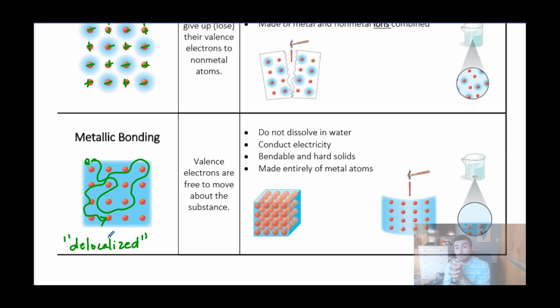All of the electrons at once are sort of acting like this really strong glue that holds all the atoms together. Because they have free-flowing electrons in a solid, electricity is able to flow through metallic substances in the solid form. They are malleable, which means we can bend them, but they're fairly hard. They're not soft, like they're not going to melt in the palm of your hand. And they're made entirely of metal atoms. That's how we'll recognize it from the formula.